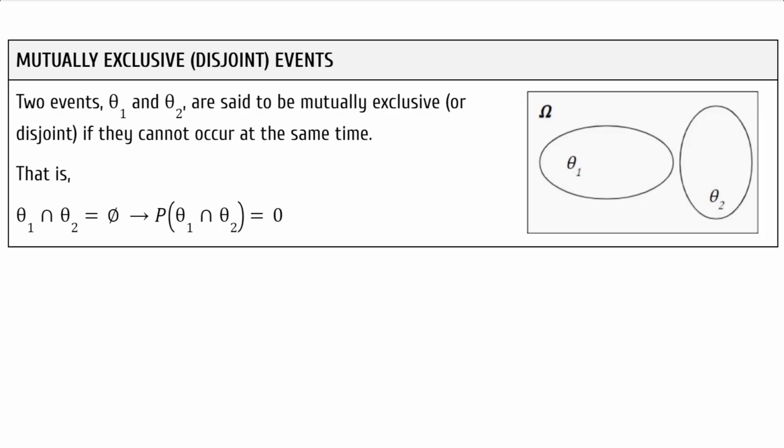For mutually exclusive or disjoint events, two events, theta 1 and theta 2, are said to be mutually exclusive or disjoint if they cannot occur at the same time. That is, theta 1 intersection theta 2 is the empty set. That means the probability of this intersection is 0 because there is no intersection. The intersection is empty. For example, theta 1 could represent getting an odd number after rolling dice, and theta 2 could represent getting an even number while rolling the dice. In this case, there are no numbers that are both even and odd, so these are mutually exclusive or disjoint events.